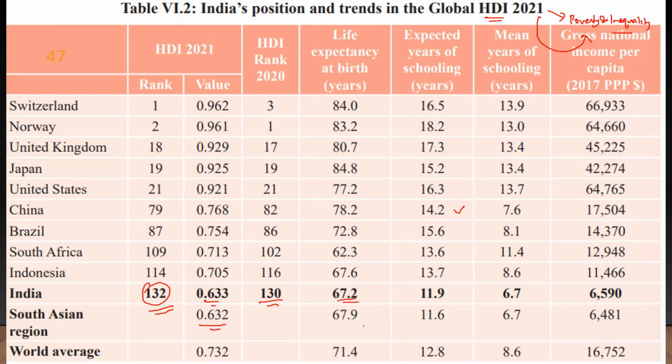life expectancy at birth, which is less than the world average. India's expected years of schooling is again lower than the world average. India's mean years of schooling is again lower than the world average. And India's national per capita income is much, much below the global average. So these are certain things where we definitely need improvement. That's what the survey chapter on social security says.